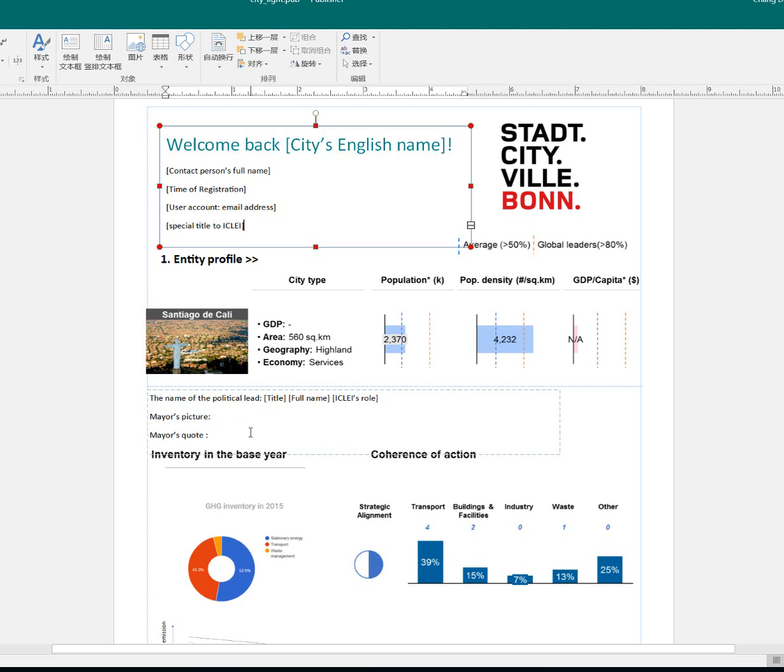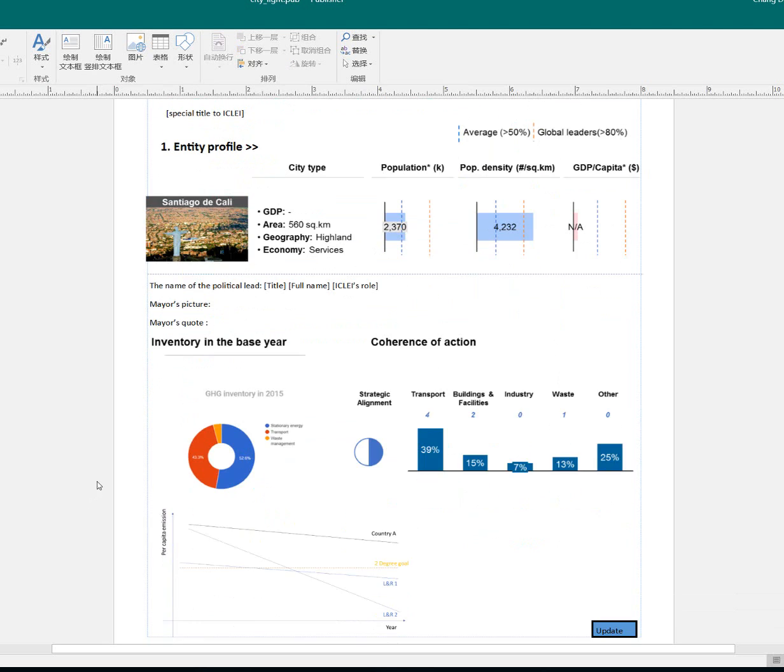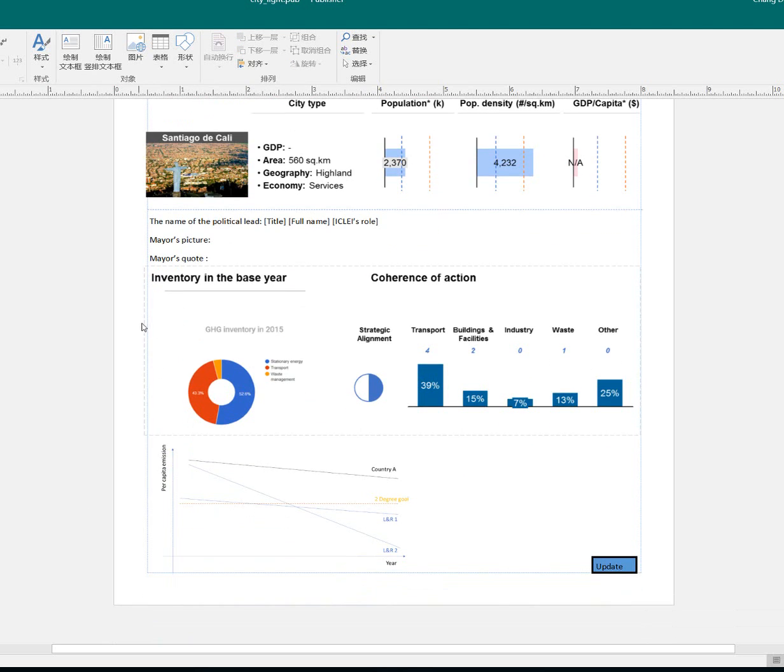This is a page only the city can see after logging in. So I want to let them know if some information is missing. So leave them empty. And then it comes to analytic information about their action report, their latest inventory reported, the action reported, and the commitment ambition level in comparison to a global reference, to other cities in their region, and to their country level.